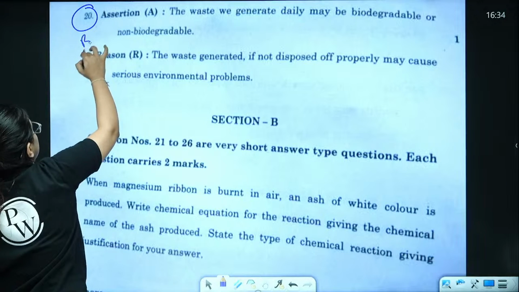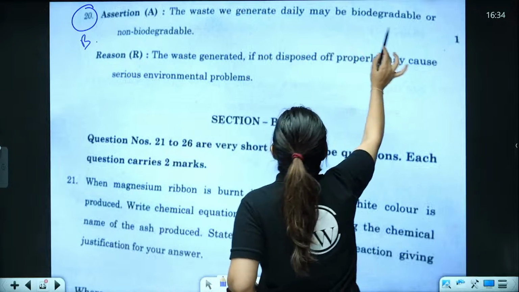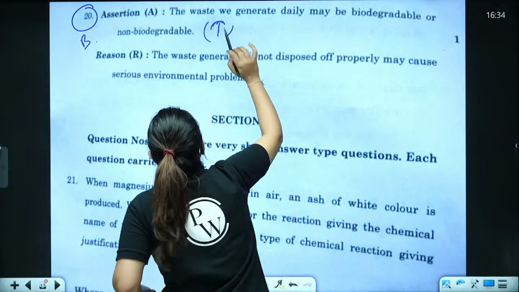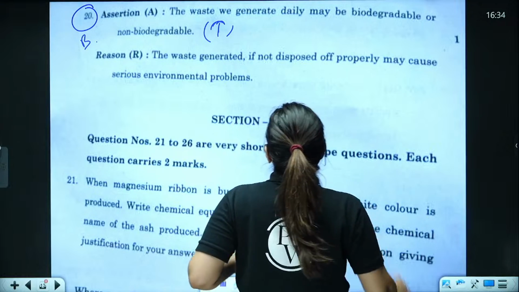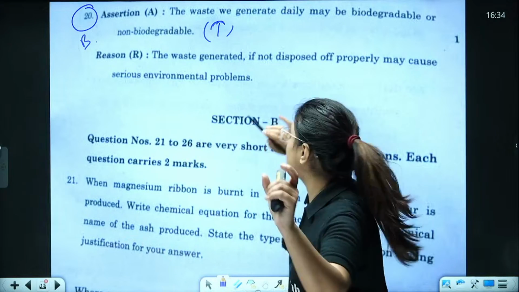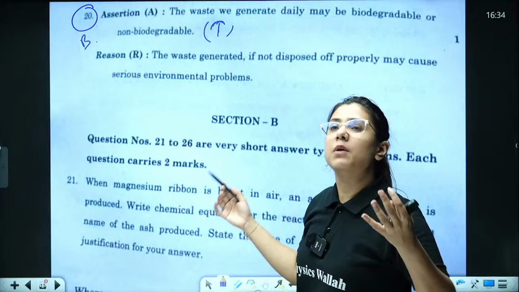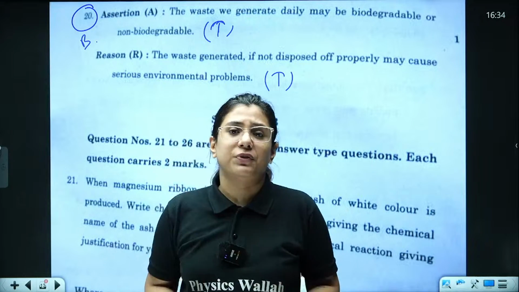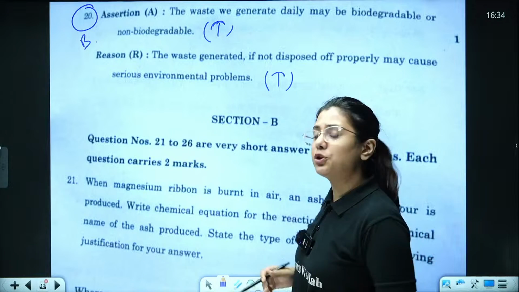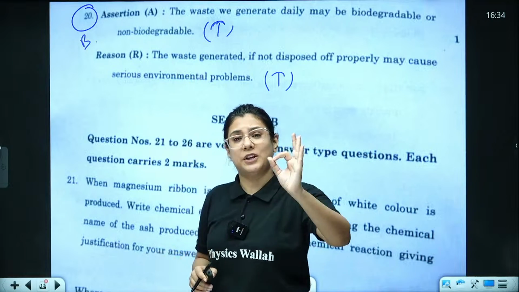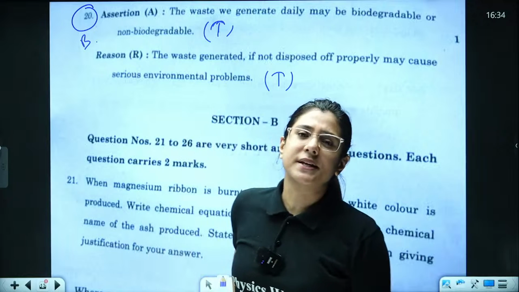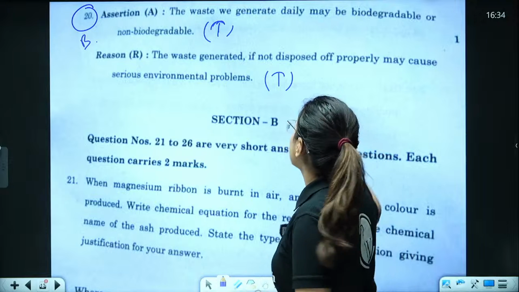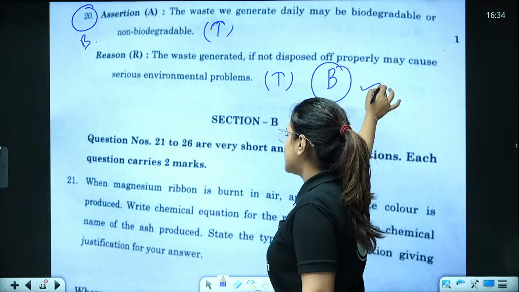The question says the waste we generate daily may be biodegradable and non-biodegradable. A student from class 2nd can also say that this is true. The reason says that waste generated, if not disposed of properly, may cause us serious environmental problems. Yes, this is also true. That is why we separate different types of waste, isn't it? So both the statements are true. But do you think the reason here is the correct explanation of assertion? No, it is not making any sense. Both the statements are true, but both the statements are not linked together. So we are going with option B here, which is the right one.